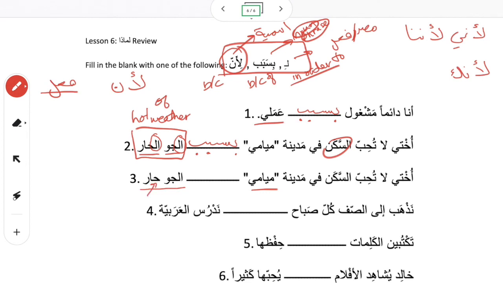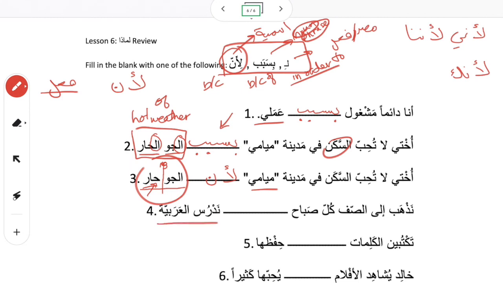أختي لا تحب السكن في مدينة ميامي. Now we have the same thing, but we changed here, and I wrote a note. الجو حار. So الجو is معرفة. حار is nakira. When you have that break, there's an is in between. So this is a complete sentence. The weather is hot. Now, because it's a complete sentence, we want to use because the weather is hot, whereas here we were using because of the hot weather. So here we say لأن الجو حار. Okay, because the weather is hot. That's the difference between the two.